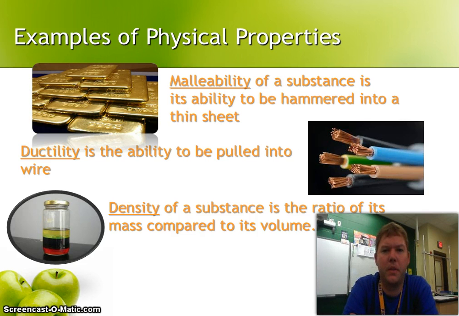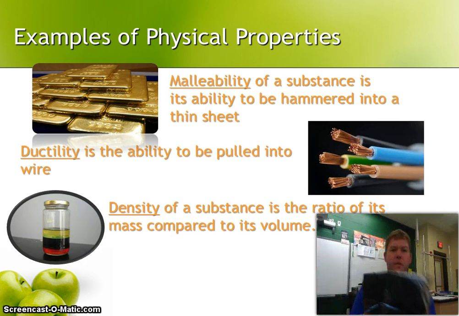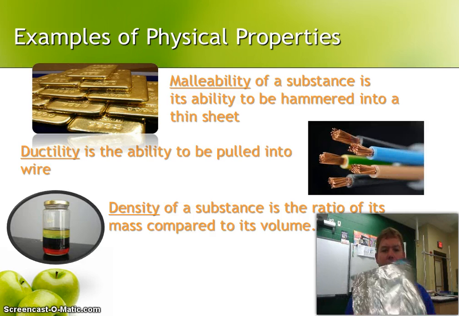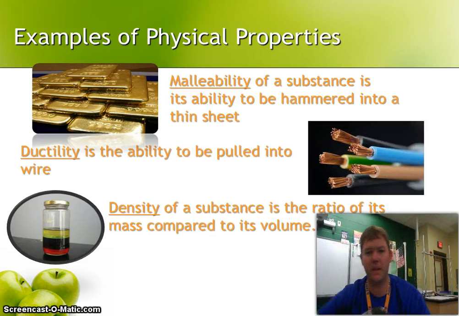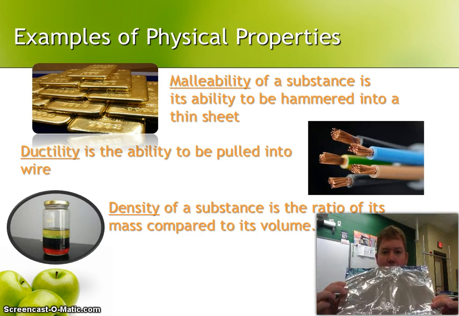Some more physical properties I want to spend some time on. Malleability. That's how you say that word, malleability. It is the ability of a substance to be hammered into thin sheets. For example, you guys are used to aluminum. You've seen aluminum foil before, something like this. This started off as a big block, something like this. But now we've been able to pound it down into a thin sheet, much like this.